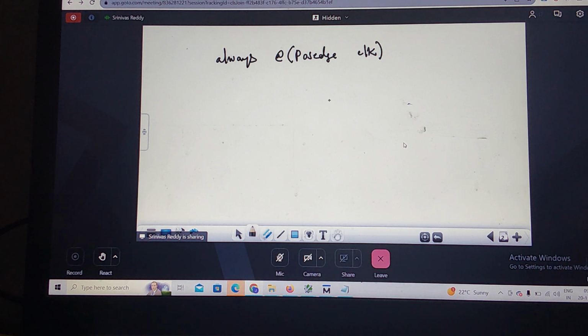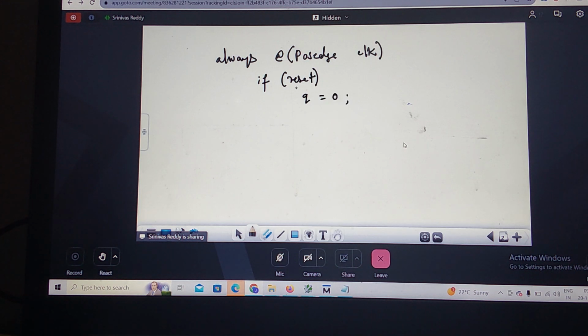Whenever the positive edge of the clock comes, I'll be assigning Q. Let us also write reset. If reset, what do I need to do? Q is equal to 0.